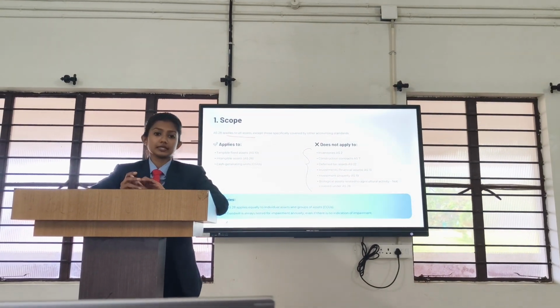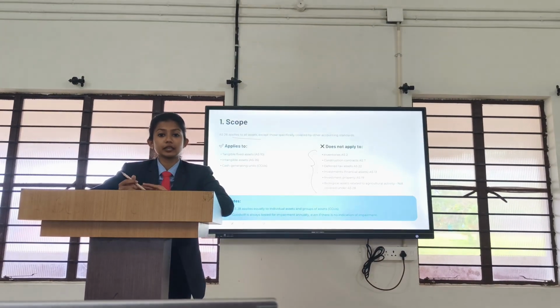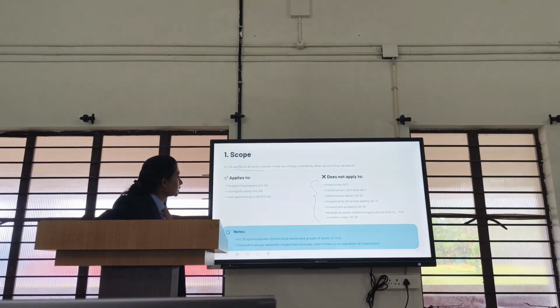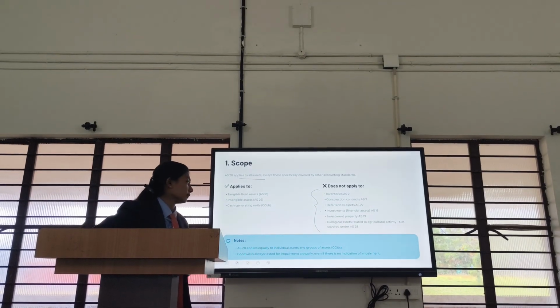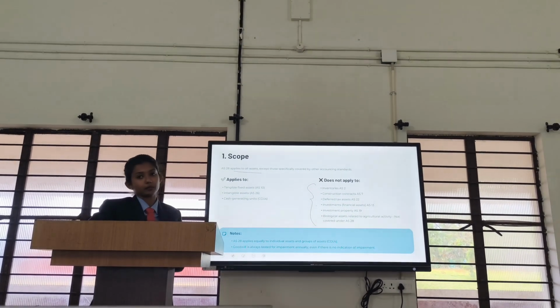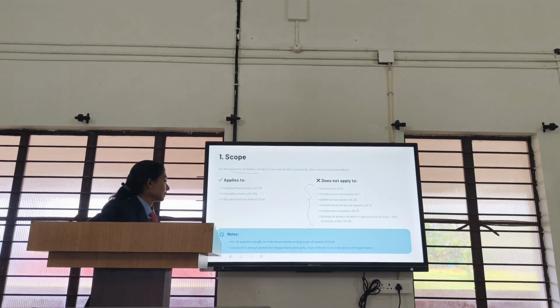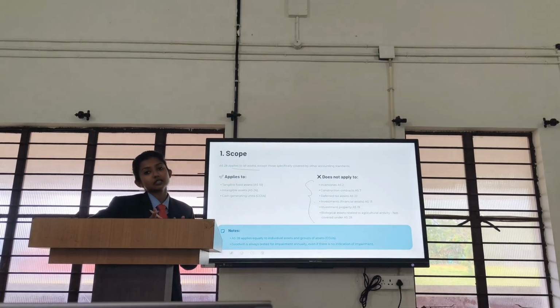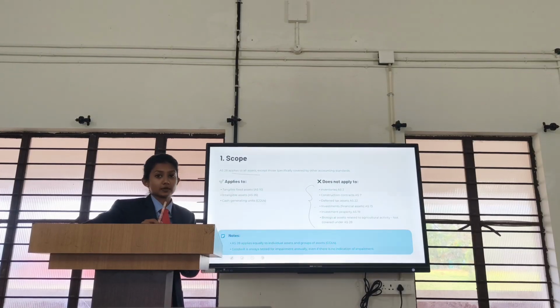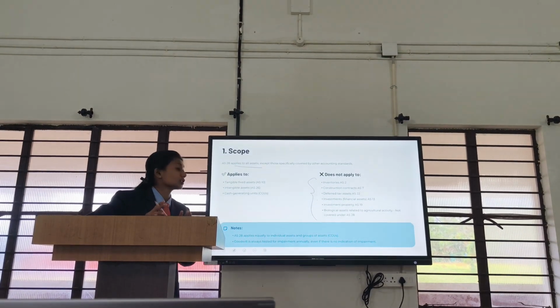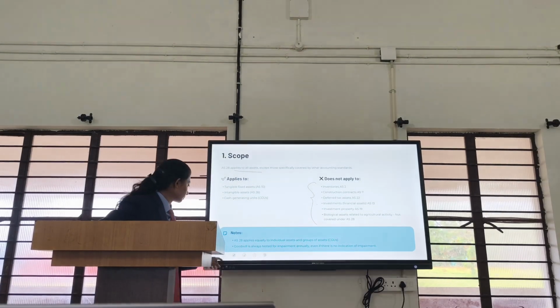Another thing we have to know is that AS 28 applies equally to individual assets and groups of assets. Goodwill is also tested for impairment annually even if there is no indication of impairment. These are the two notes we have to keep in mind: that impairment applies equally to individual assets and CGUs, as well as goodwill is always tested for impairment even if there is no indication of impairment.